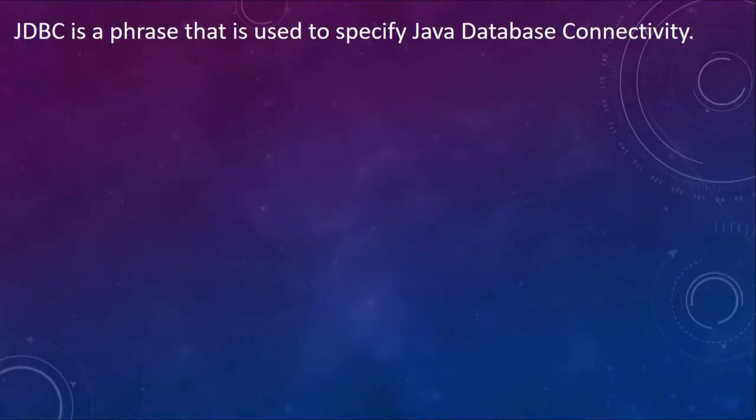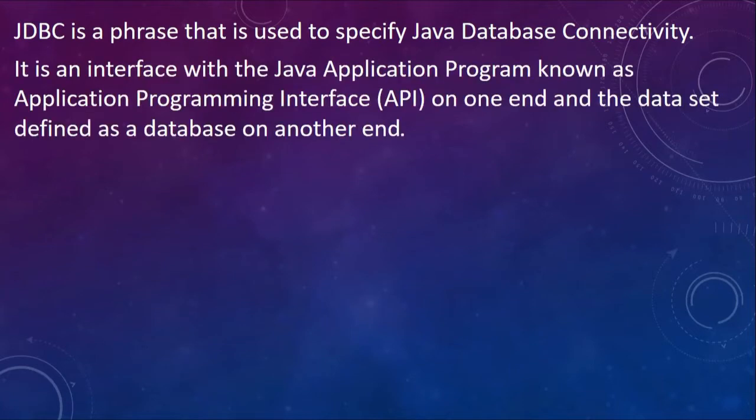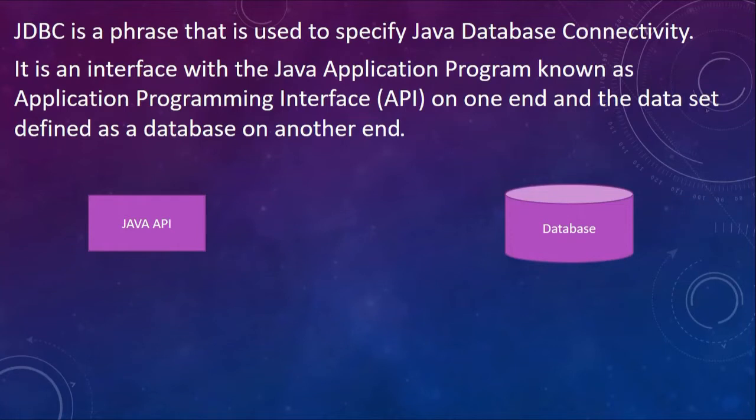JDBC is a phrase that is used to specify Java Database Connectivity. Now in Java it's an interface. This interface is incorporated in Java, and it is used with an API, application program interface, on one end, and a database on the other. So you have your Java API, you have your database, right?